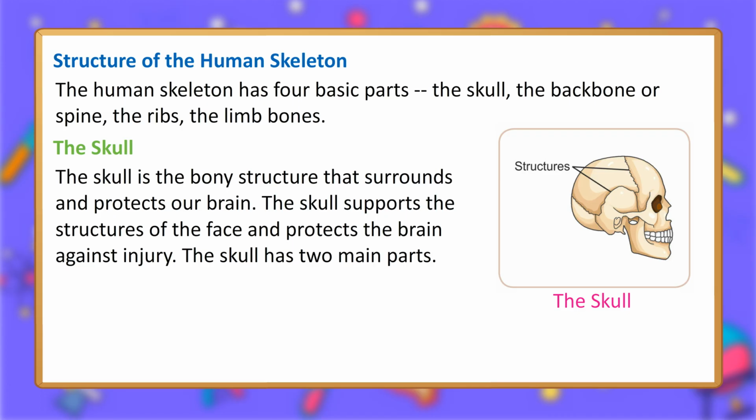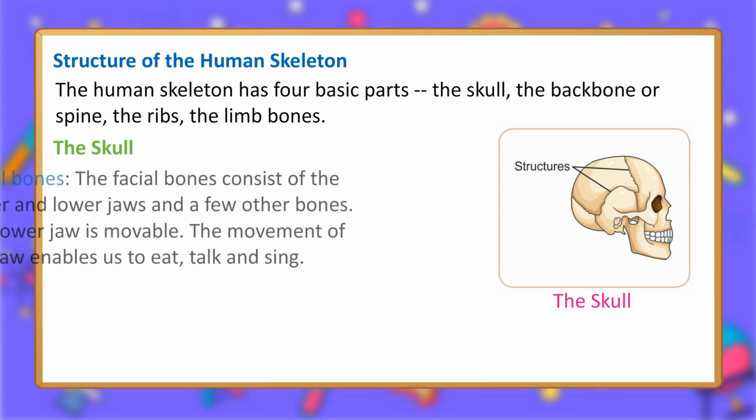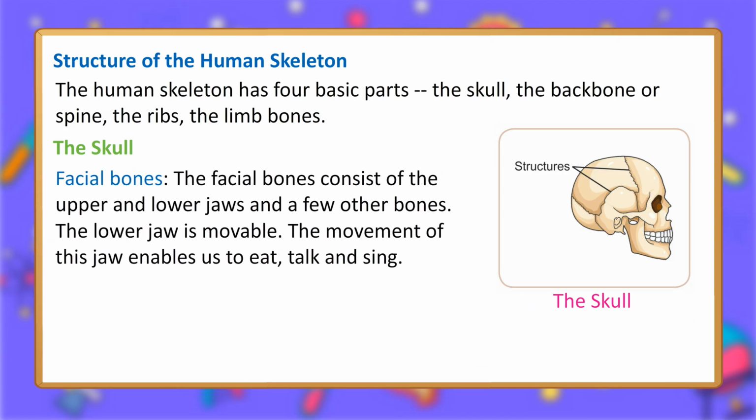The skull has two main parts. Cranium. The cranium is that part of the skull that holds and protects the brain in a large cavity called the cranial vault. Facial bones. The facial bones consist of the upper and lower jaws and a few other bones. The lower jaw is movable. The movement of this jaw enables us to eat, talk and sing.